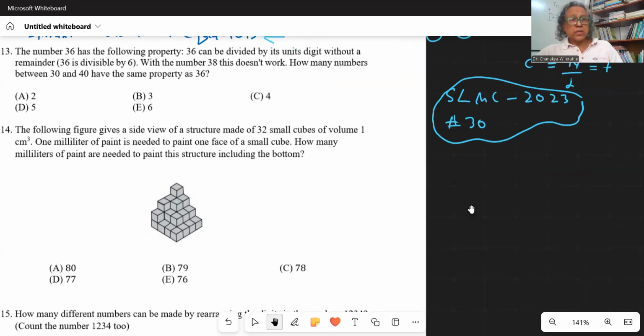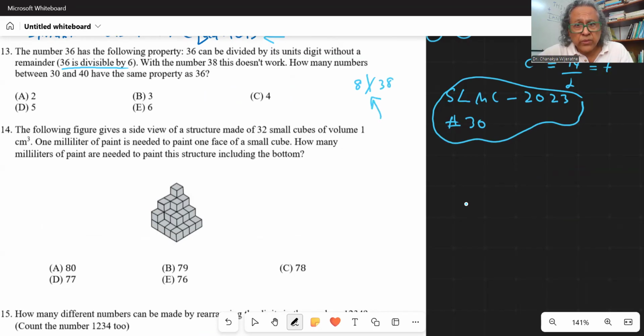36 can be divided by its digits without a remainder. For example, 36 is divided by 6. With the number 38, it doesn't work. Yeah, 8 does not divide 38.